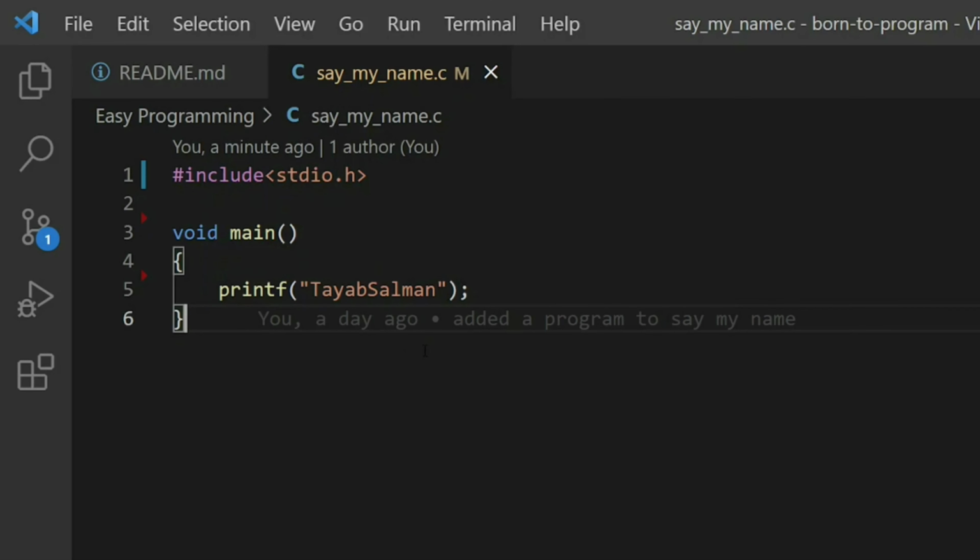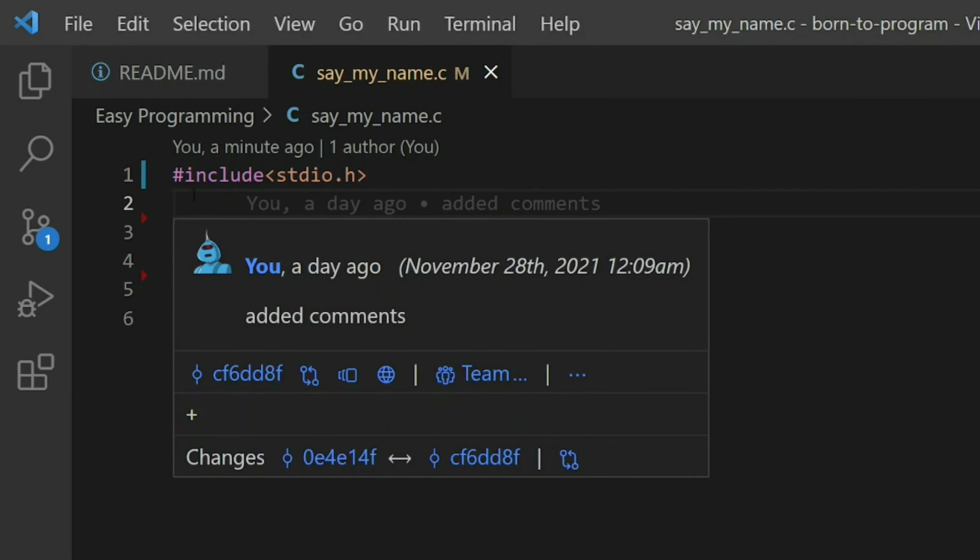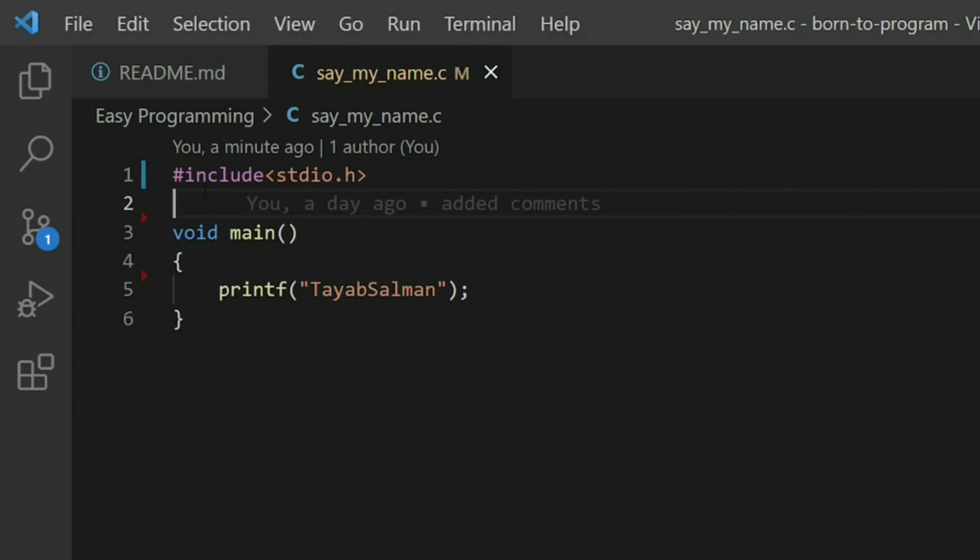So here is something written. It's in improper grammar. I think this is how the programming languages are written. Oh look here, there's something called hash include. It's like hashtag, like this video and hashtag subscribe. And what is this void main doing here? And what is this printf? And our name is there inside it. Oh, what is happening?